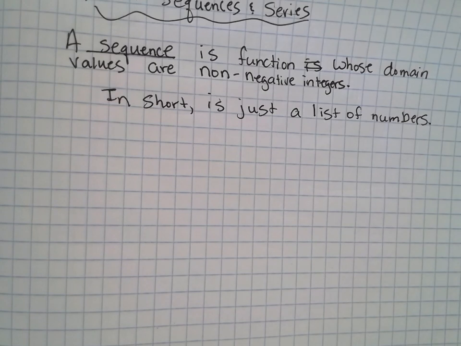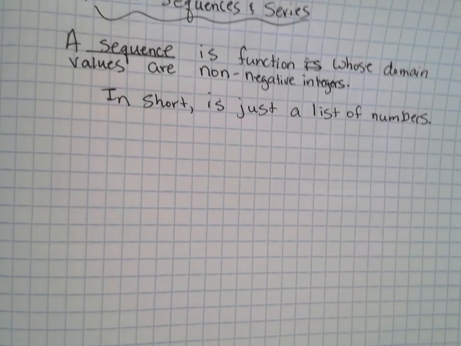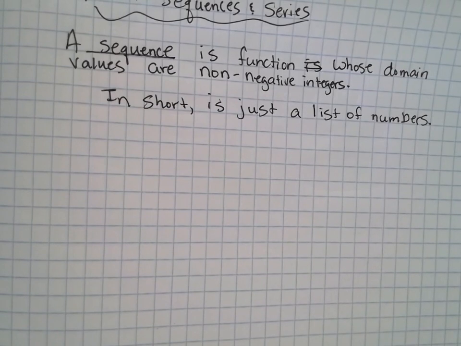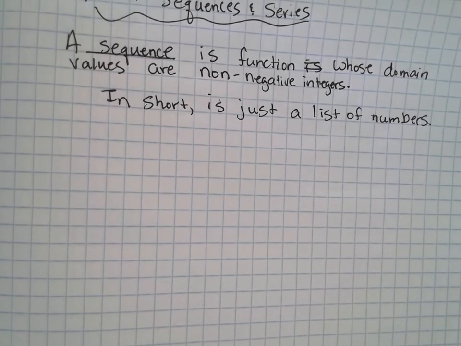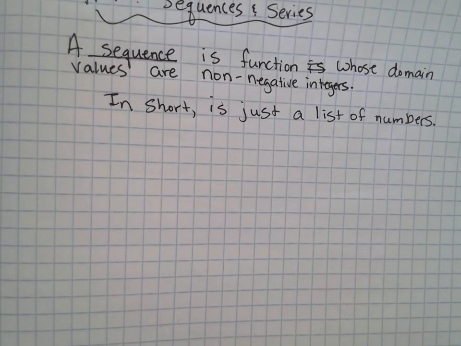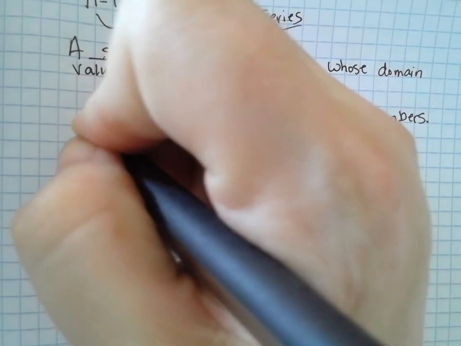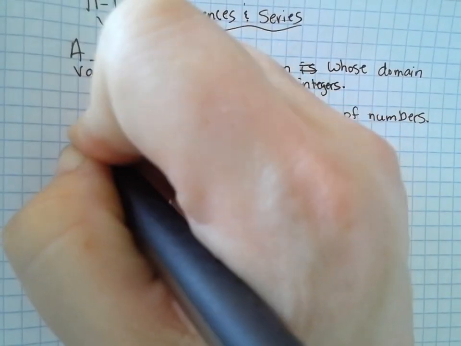So, all right. What is an infinite series? A series that goes on forever. What's a finite series? It ends. There are 2 types of sequences that you've talked about in the past. You talked about arithmetic sequences.